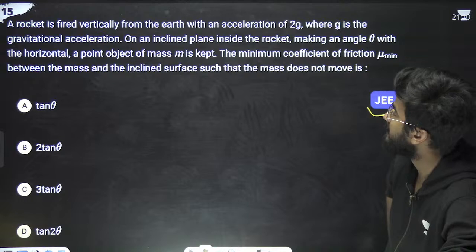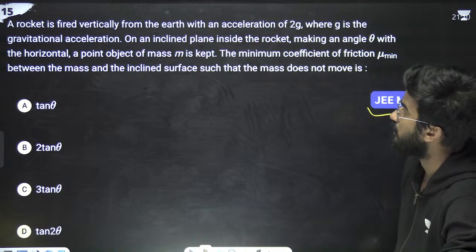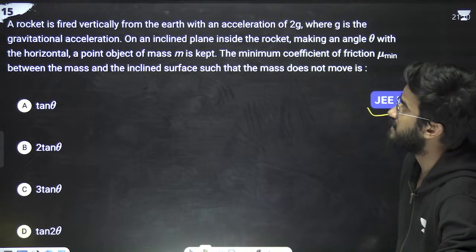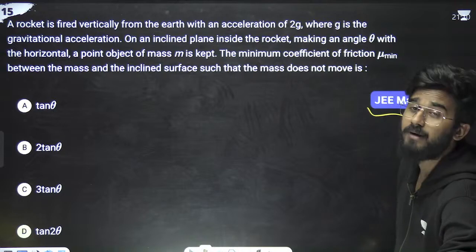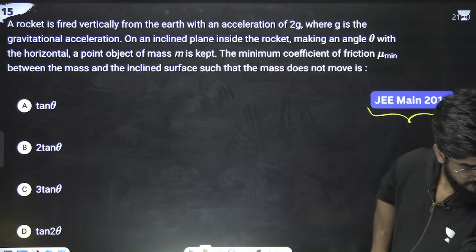A point object of mass m is placed on an inclined surface. Find the minimum coefficient of friction mu minimum between the mass and the inclined surface such that the mass does not move. Listen to me very carefully.